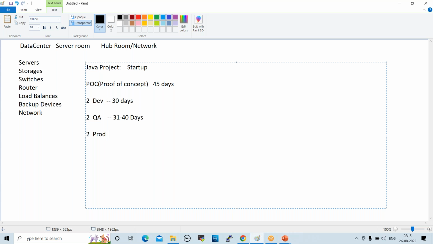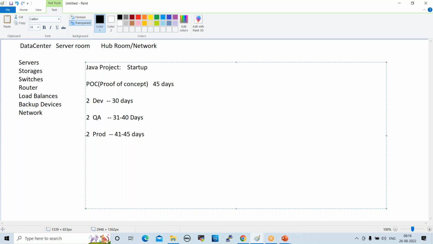After that, from day 41 to 45, the code will be deployed onto production. This is the sequence, the way every project team works on POCs before getting real projects.